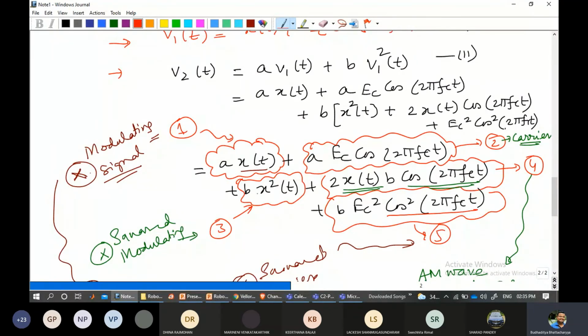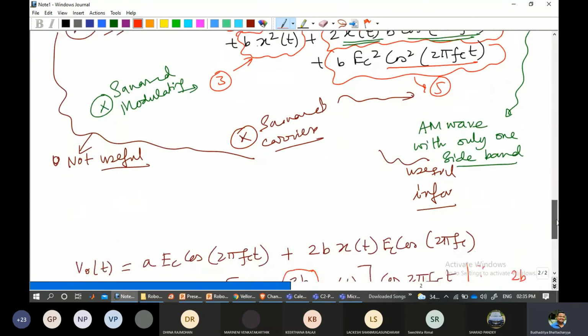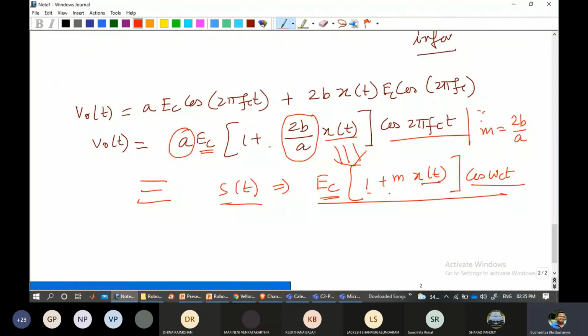Now, when we are using the nonlinear device, because of the nonlinear device, these squared terms are coming. Because of the squared term and the associated terms, you can observe that we are actually generating the signal, although there are some high frequency terms. Using a filter bank, we are eliminating those high frequencies and only allowing a specific segment to transfer. The basic reason is that this transmission will be much superior compared to the linear mode of transmission. So that is the basic role of using a nonlinear device.